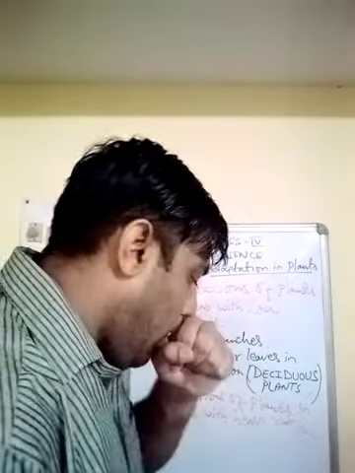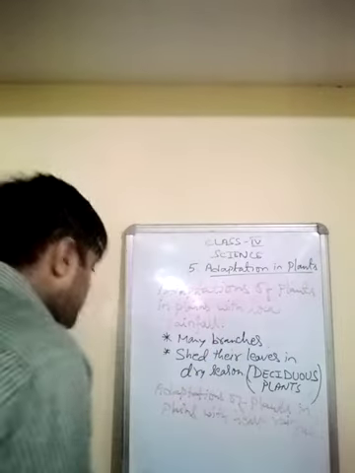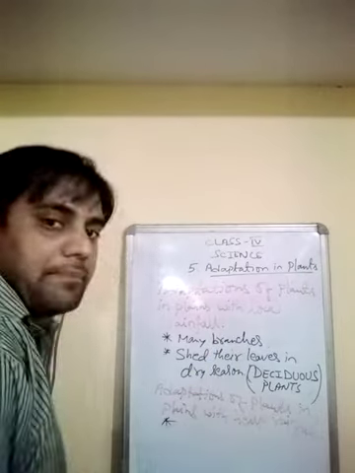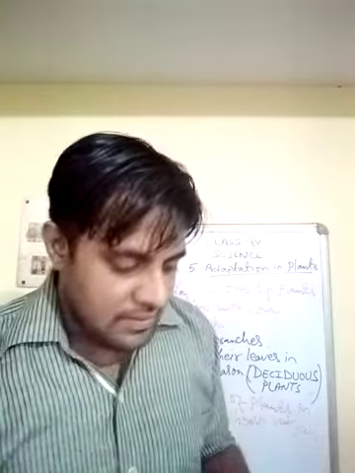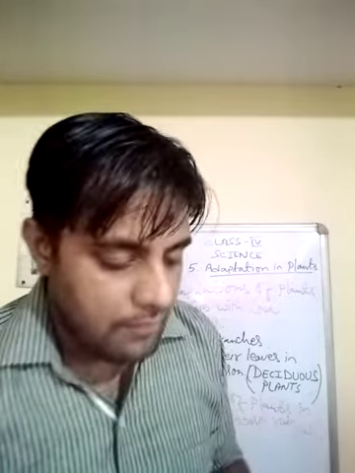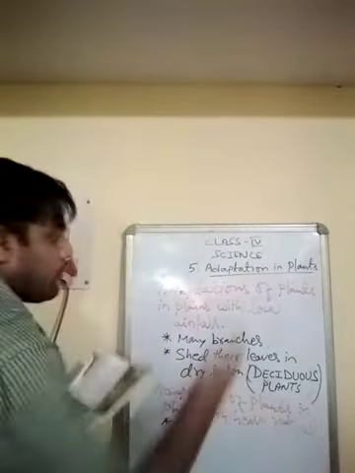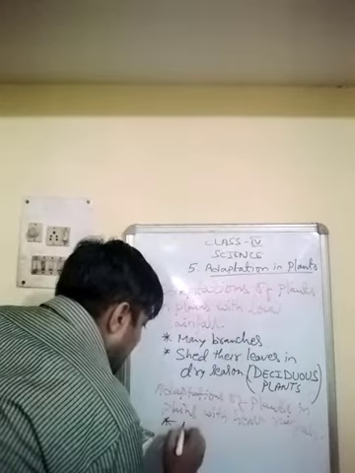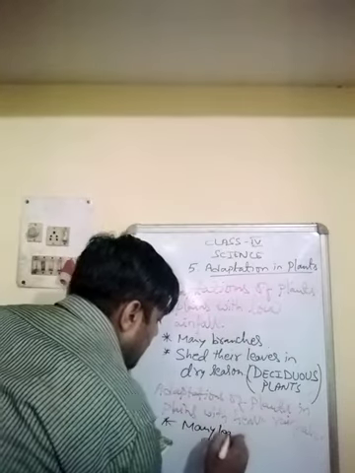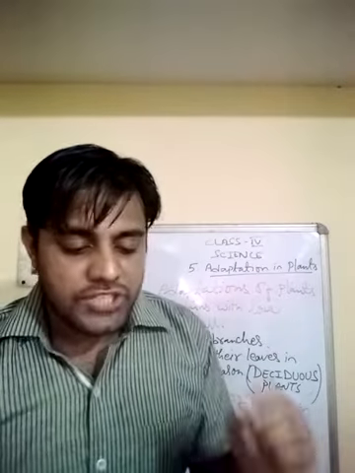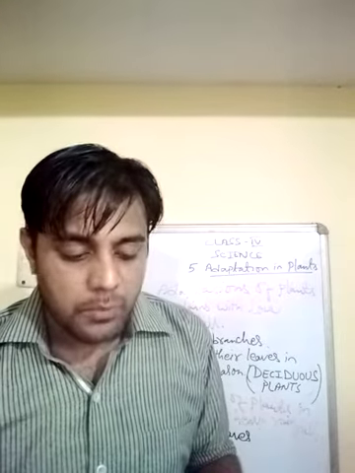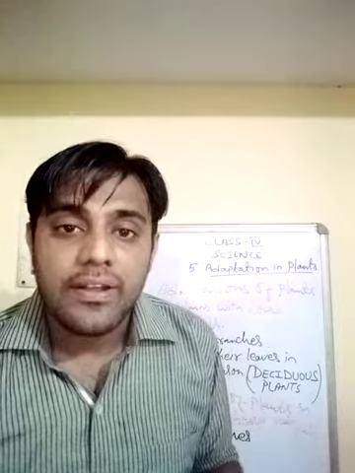So let's see how they are adapted to it. Trees growing in areas with heavy rainfall have many leaves. So the first adaptation they have is that, just opposite to low rainfall plants, they have many leaves. Okay, those plants have many branches, but these have many leaves. These trees do not shed all their leaves during dry season. They remain green almost throughout the year. Therefore they are called evergreen trees.